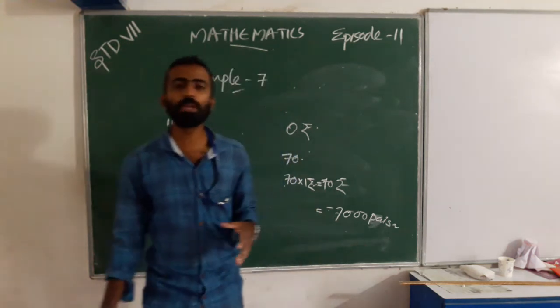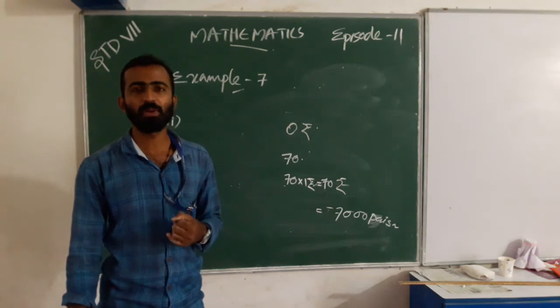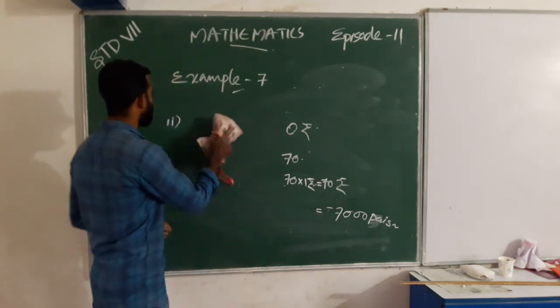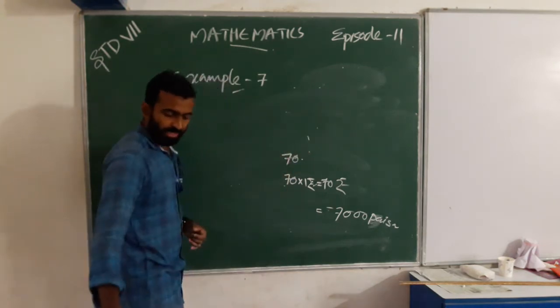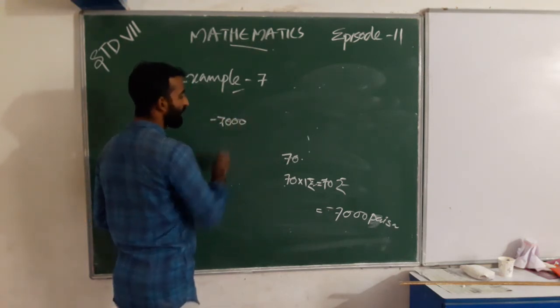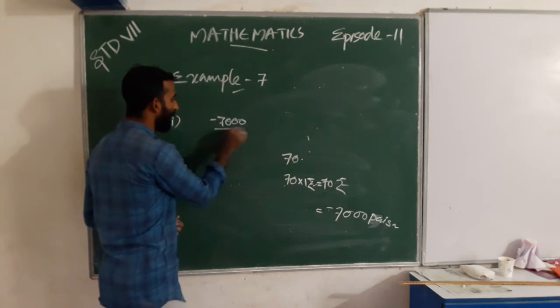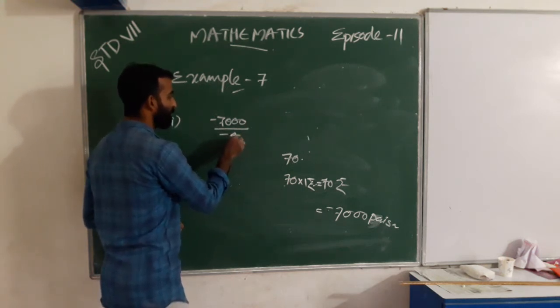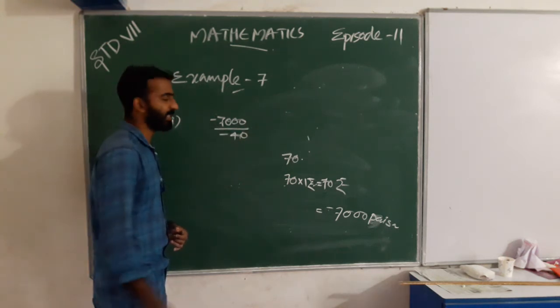That means how many pencils she sold? That is negative 7,000 paise divided by negative 40 paise. Is it?